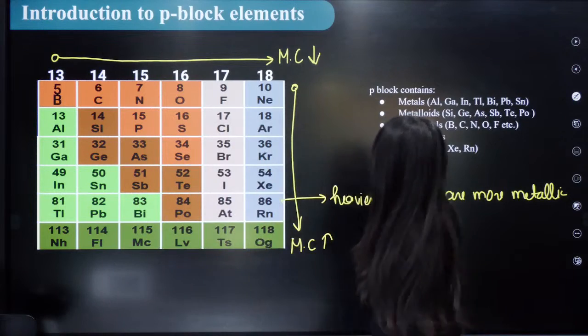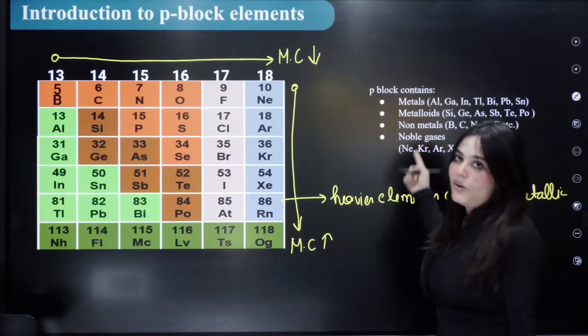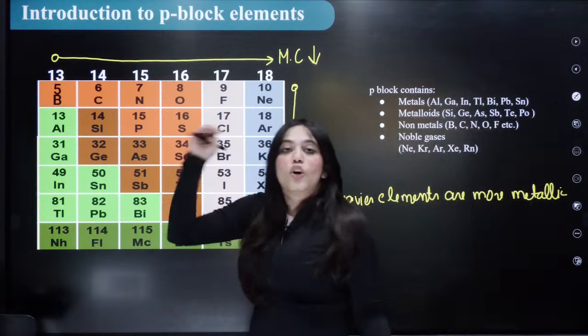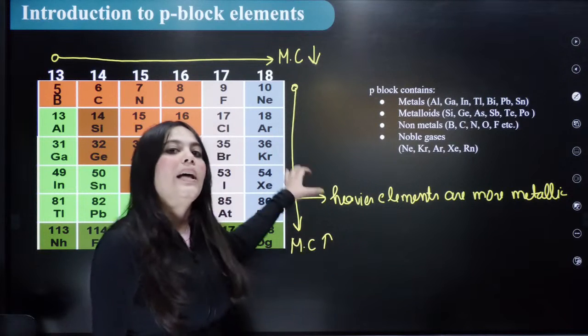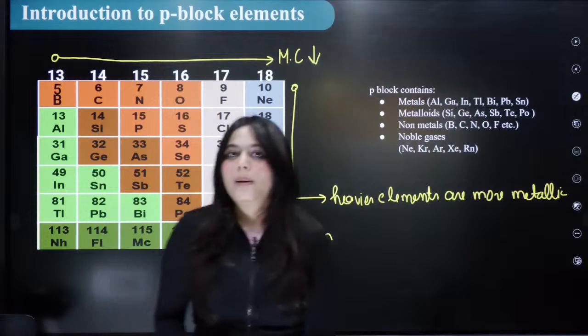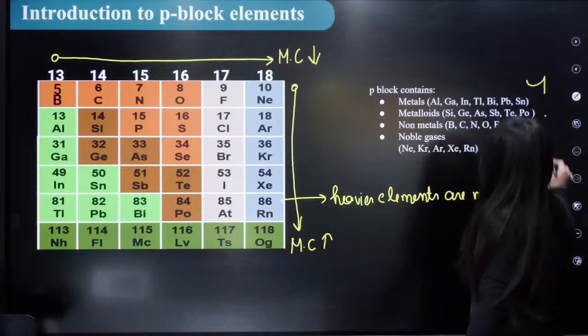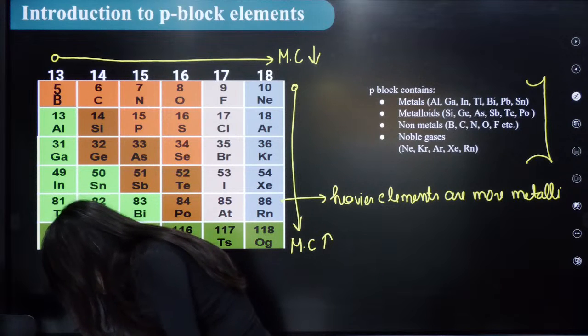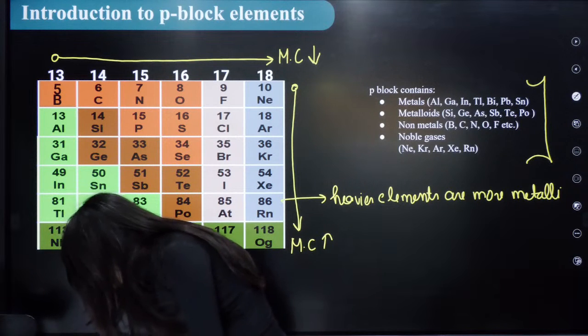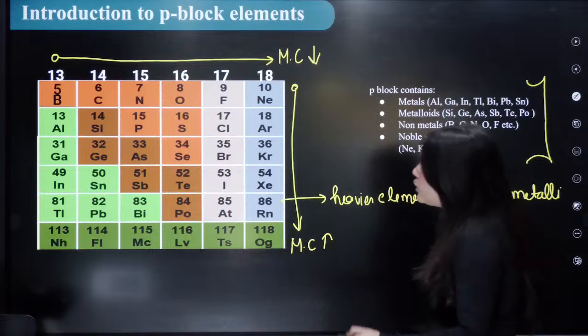And what are the metals, what are the non-metals, what are the metalloids are written over here. Group-wise, when we study, I'm going to tell you which ones are the metals, which are the metalloids and which are the non-metals. Right now, for your convenience, it is written over here. Everybody understood this point?